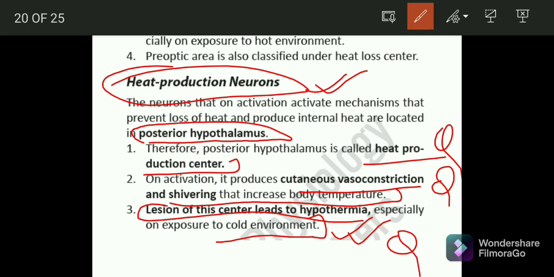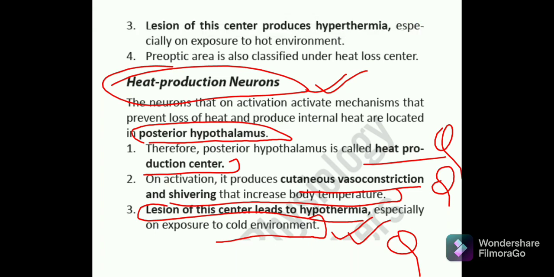Again remember this, what will happen if the posterior hypothalamus is damaged? Again, this question is asked in your NEET PGs. Anterior hypothalamus and posterior hypothalamus. These questions are much more pertinent to your NEET PG exams. They have been constantly asked about the nucleus of hypothalamus. The anterior one is responsible for your heat loss, and the posterior one is responsible for your heat production. So a lesion in the posterior hypothalamus will lead to hypothermia. Very important, note this.